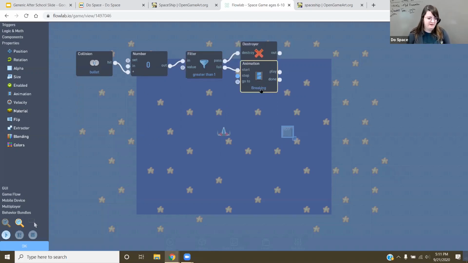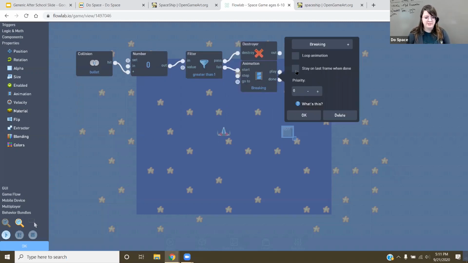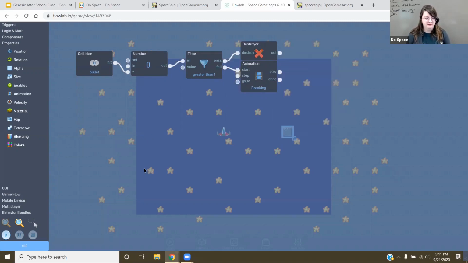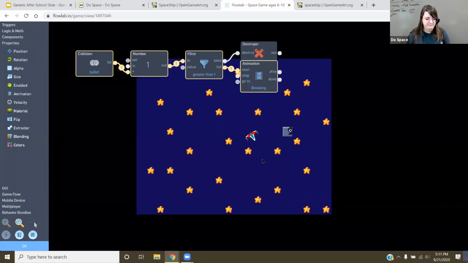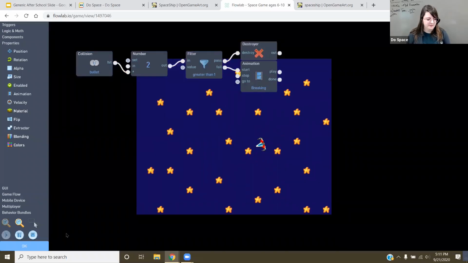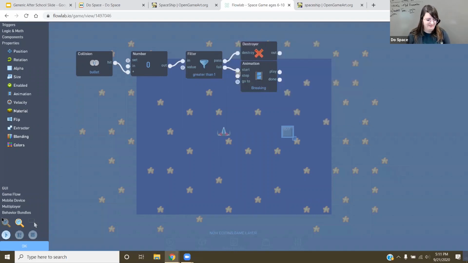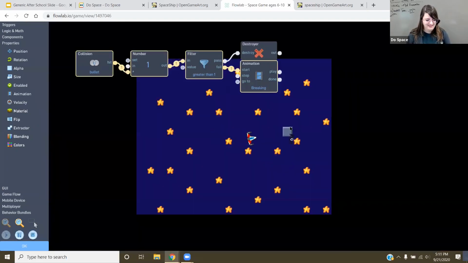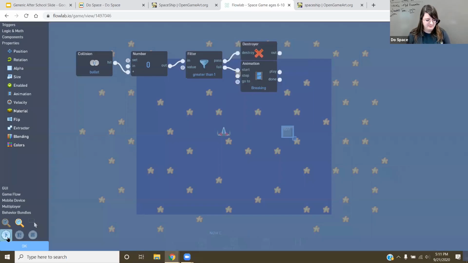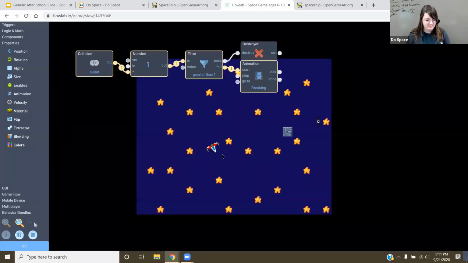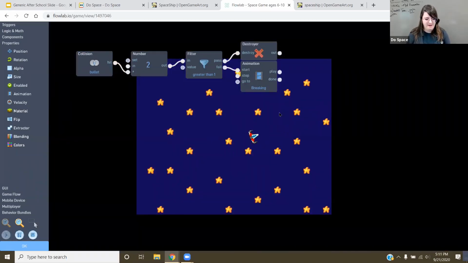But on this fail over here, if I click on this, I have this option to stay in last frame when done. Click OK, play. Nope, it didn't do it. I forgot to click OK. Oops, I should have shot once. There we go. And it breaks. There we go. Get our game.